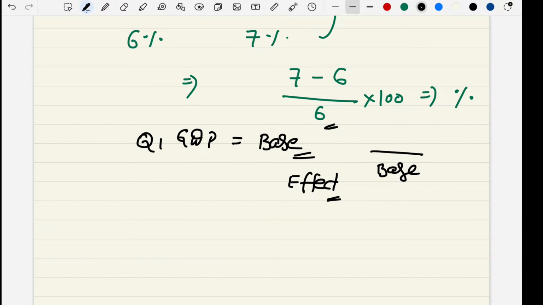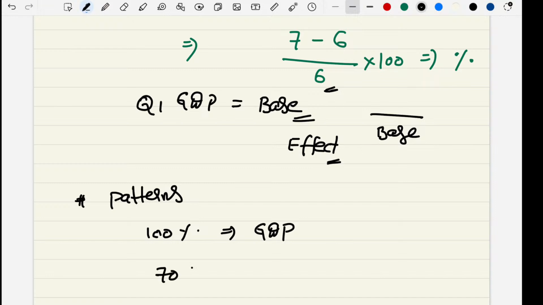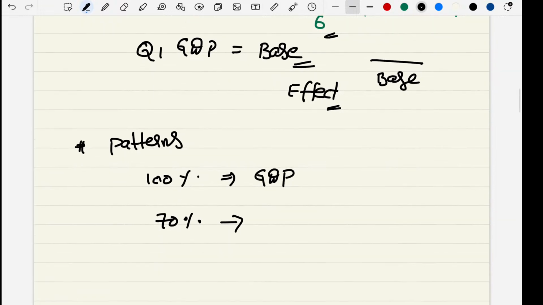Now, as a part of the background, we will see the growth patterns of India when it comes to GDP. Let us assume 100% is the GDP in India. Nearly 70% of this comes from domestic consumption.